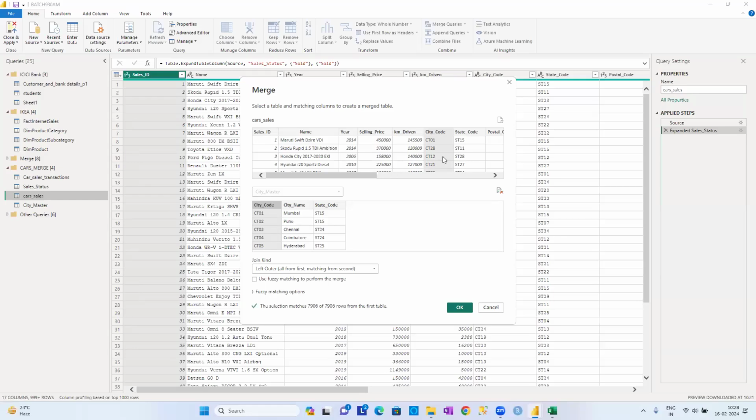See guys, if you want to really do the joining based on multiple columns, here we have control plus select. There are 2 columns here now, city code and state code. Both of them are matching here. See CT01, CT15. If you verify CT02 or something, or CT21, CT21 and state 27, CT12 and state 28. We can join it, but it's not required. One is going to be sufficient, guys.